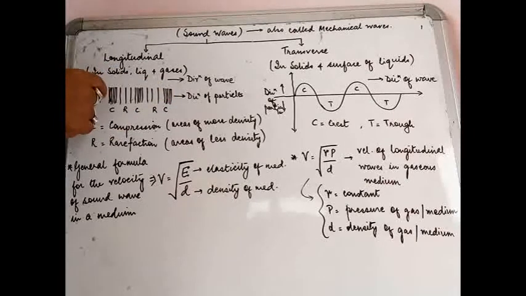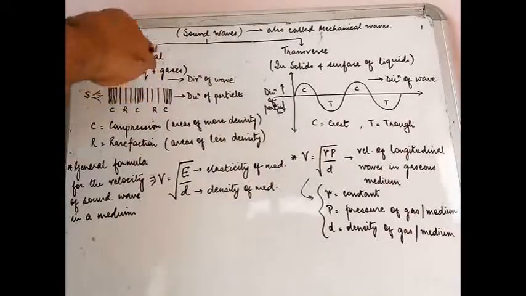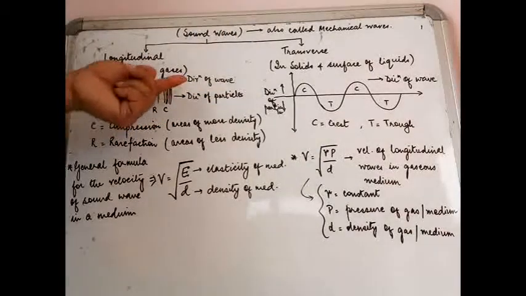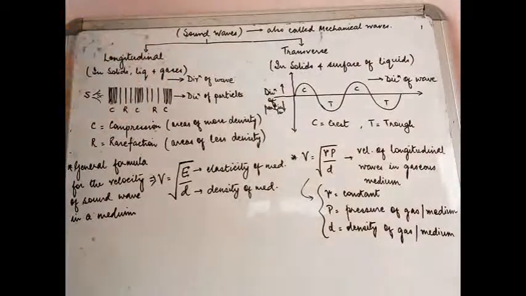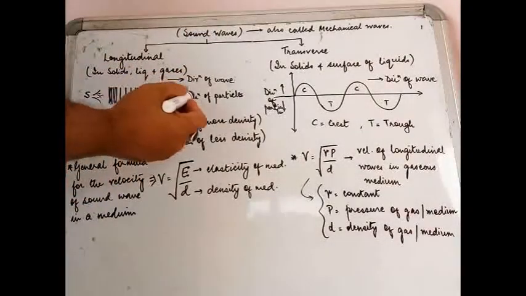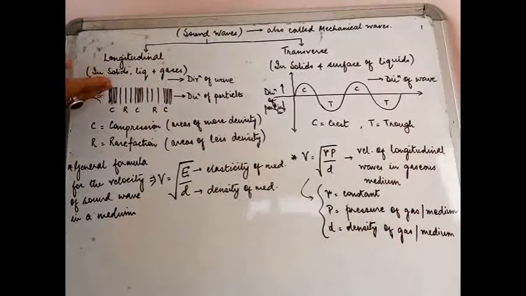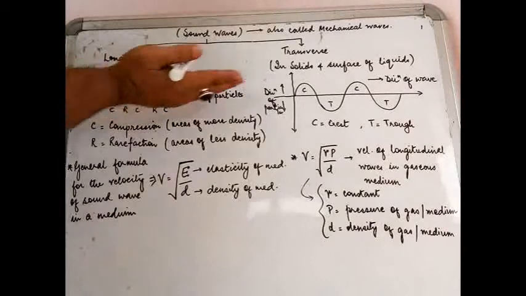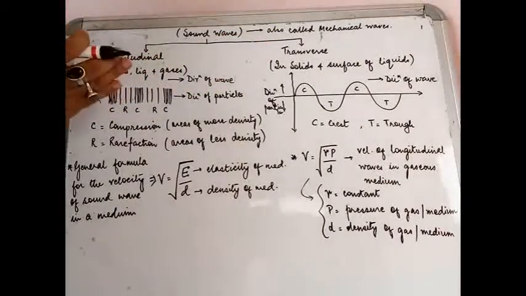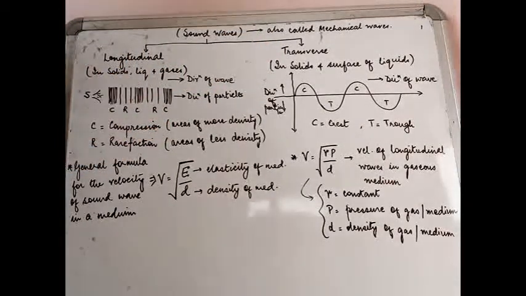It will remain over here, but in the process it will disturb the second particle, the second will disturb the third, and so on. So if you realize for a moment, the direction of the particle motion is also in this direction. Although it does not really travel the distance, the disturbance or the vibration is in this direction.